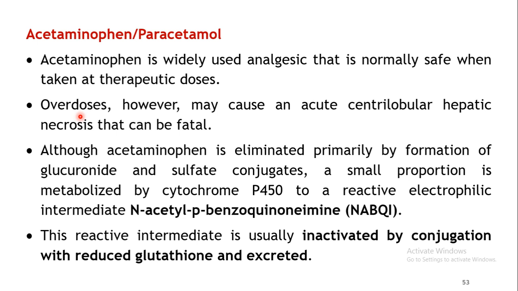Now let us see how exactly paracetamol can be toxic to the liver. Usually paracetamol or acetaminophen is metabolized by glucuronide conjugation or sulfate conjugation, and a minor pathway involved is glutathione conjugation.